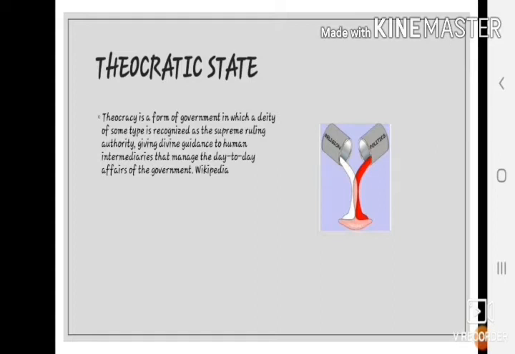Theocratic state. In a theocratic state, there is an official religion. People belonging to that religion have an advantage over others. For example, Pakistan is a theocratic state. All the civil laws are made in accordance with the Islamic teachings. Most of the people of Pakistan follow Islam.